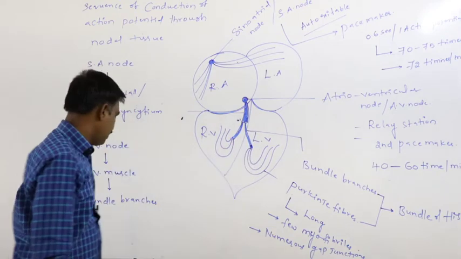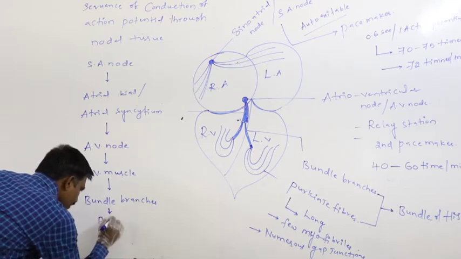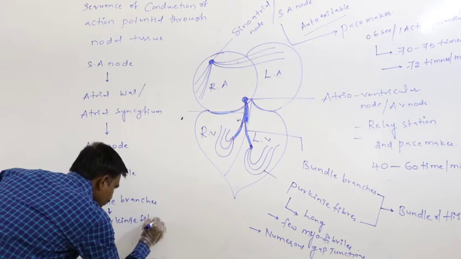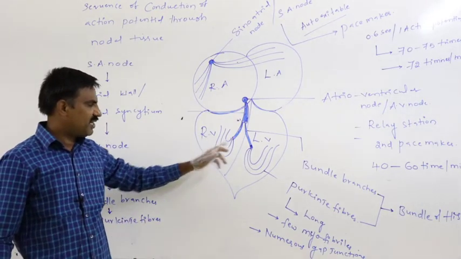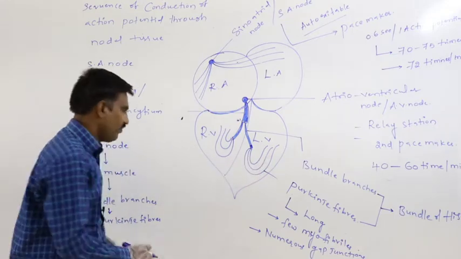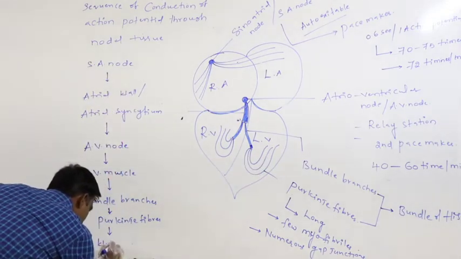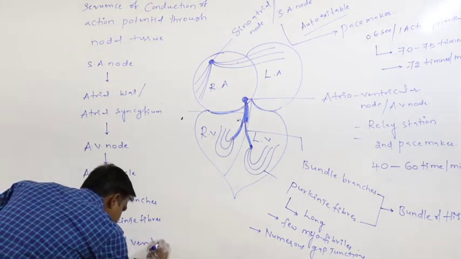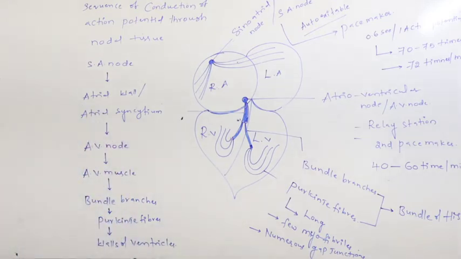Again from there, information is conducted to the Purkinje fibers. From the Purkinje fibers, that information is conducted to both sides of the walls of the ventricles, that is the ventricular syncytium.